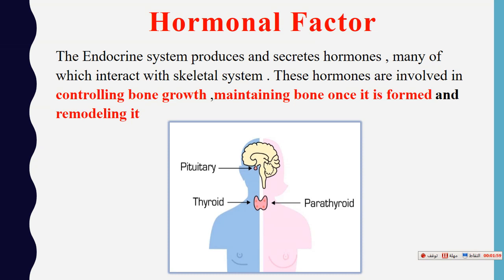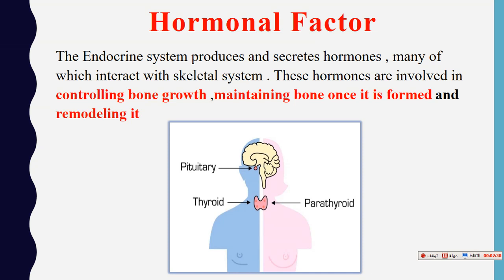For example, they control bone growth and development. They can also control sleep, emotion, stress, and metabolism in our body. Many of these hormones interact with the skeletal system. These hormones are involved in controlling bone growth and development, maintaining bone when it is formed, and remodeling it.